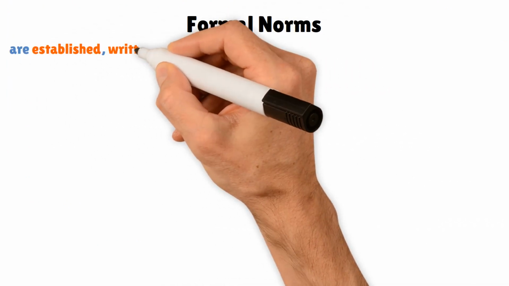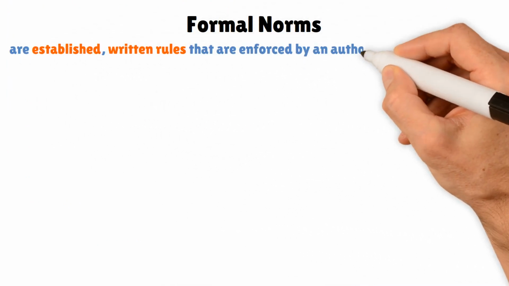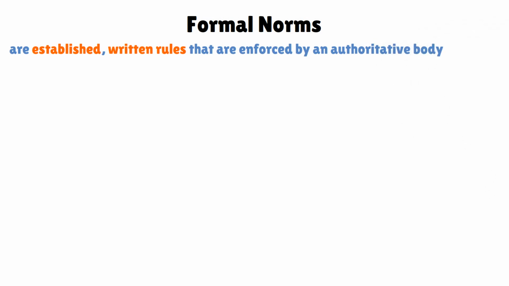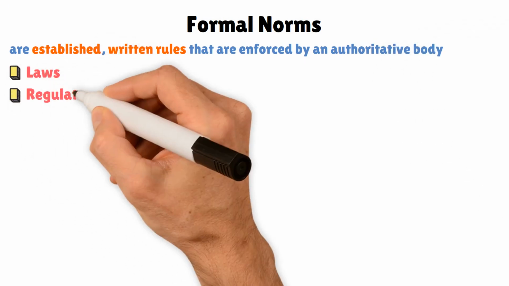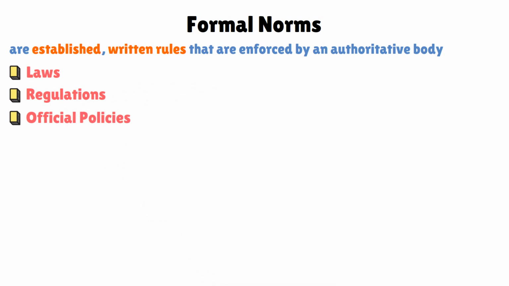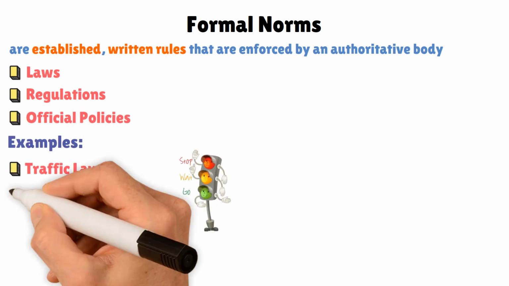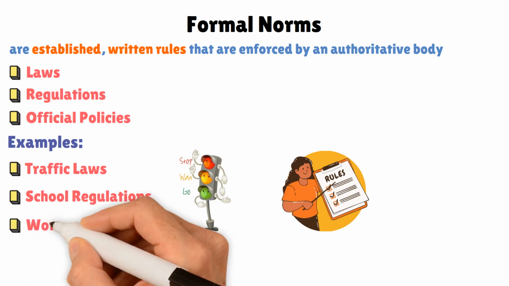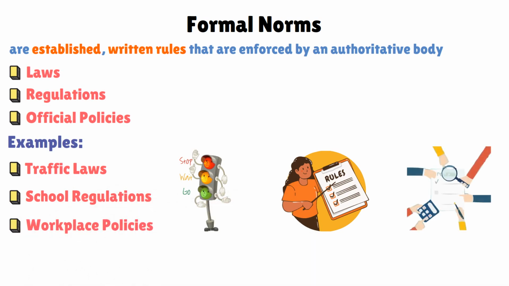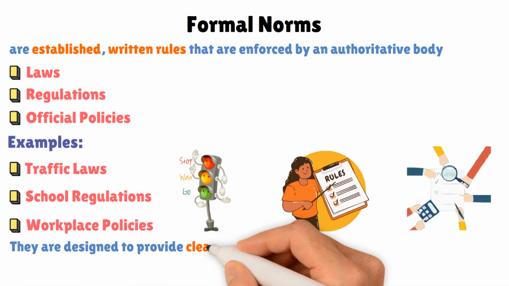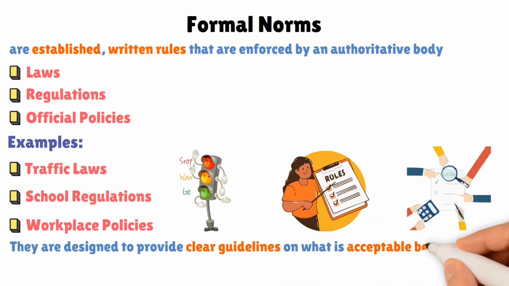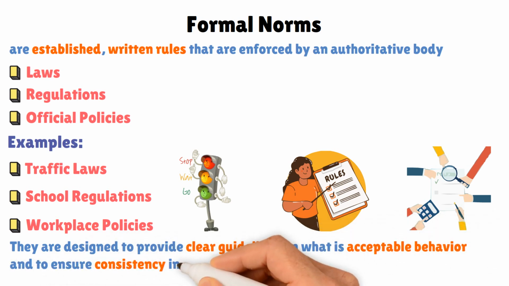Formal norms are established, written rules that are enforced by an authoritative body. These norms are often codified in laws, regulations, and official policies. For example, traffic laws, school regulations, and workplace policies are all formal norms. They are designed to provide clear guidelines on what is acceptable behavior and to ensure consistency in enforcement.